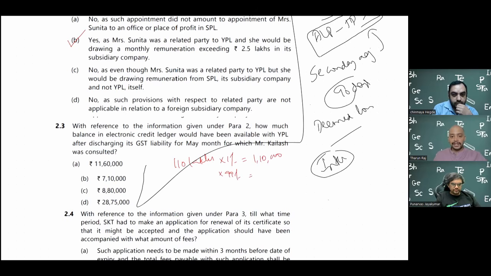So that will come to the remaining, that is 108 lakh 90,000. 110 lakhs into 99%, yes, 108 lakhs 90,000. So this 1 lakh 10,000 through cash, 108 lakh 90,000 through credit, and they have got some credit. That credit we have seen as some opening balance, some 60 lakhs plus some 56 lakhs. So that is the credit.